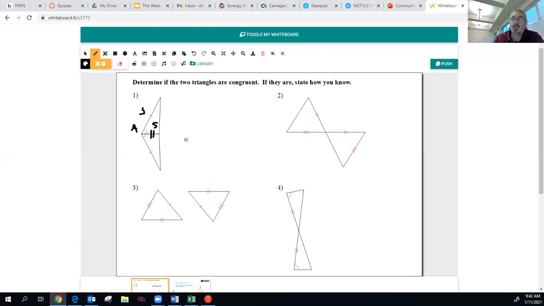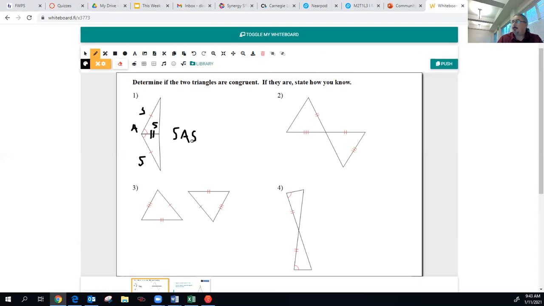Now it's very important that you check both triangles. Both triangles. Don't just look at one and say, okay, we have side, angle, side. So let's go to this bottom triangle right here. We have a side, we have an angle, and we have a side. So based off the side, angle, side congruency theorem, we can say that these 2 triangles are congruent.